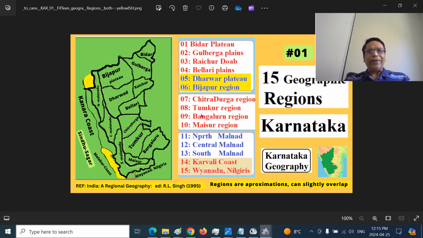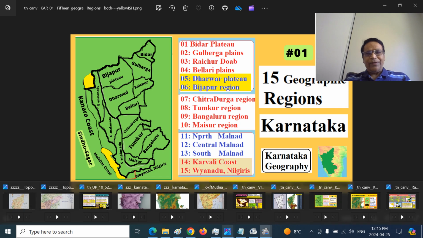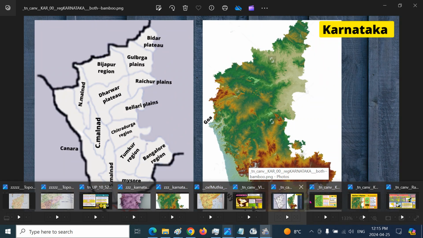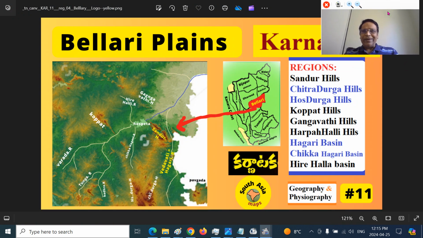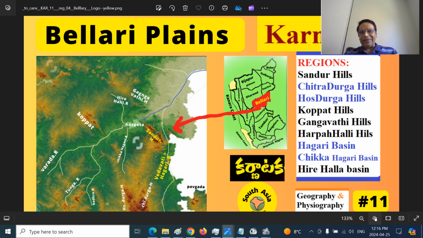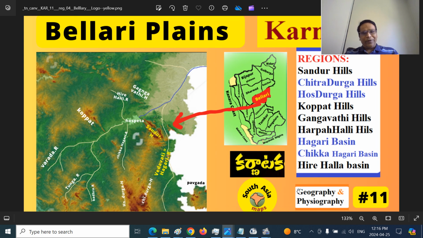Today we are exploring deeper aspects of the Bellary Plains, the physiographic region. These are the sub-regions of the Bellary Plains. I will show you the actual maps. If you miss something there, you should get it in another place. And most important, the three-dimensional, topographical maps will be shown in the later part of the presentation. So you have to stay to get more out of this video.